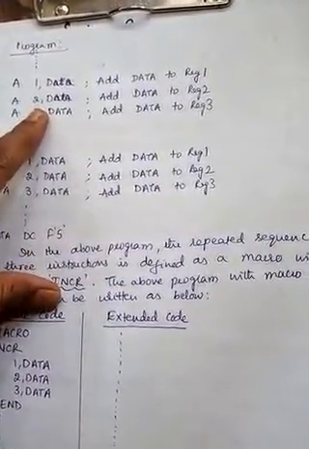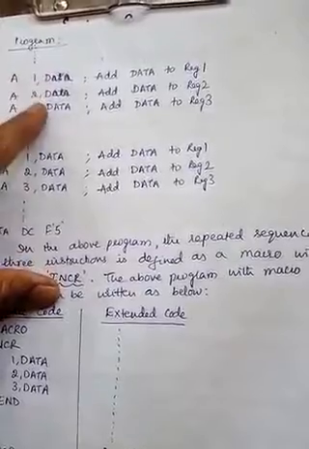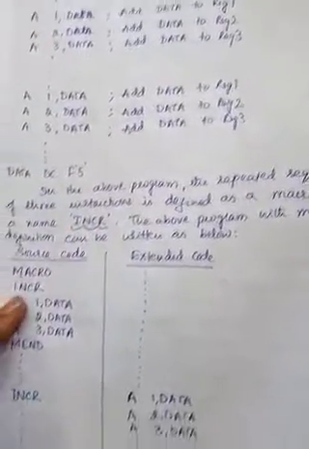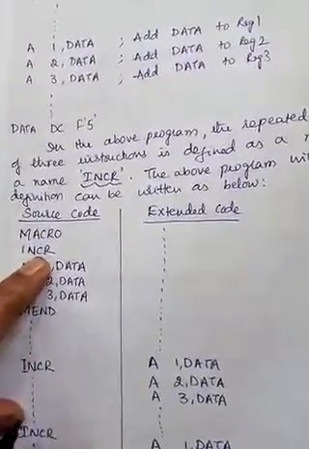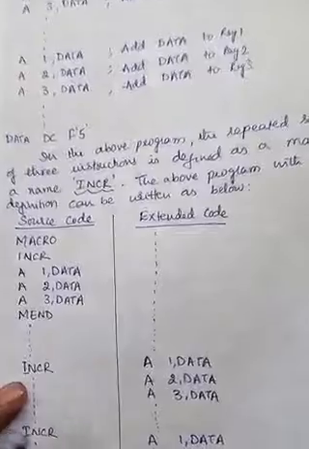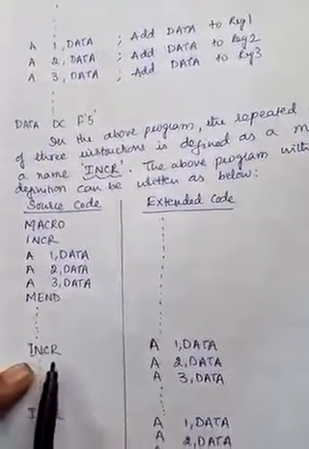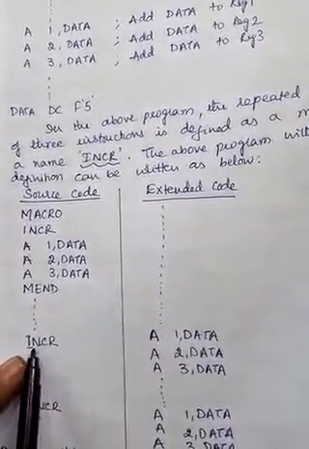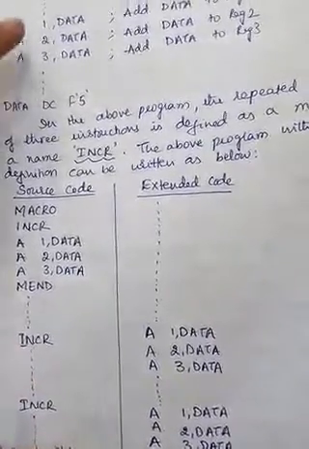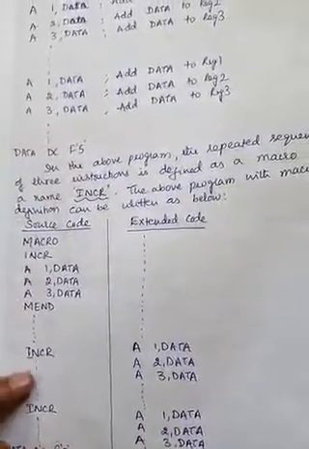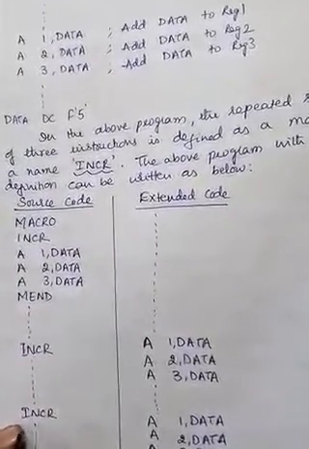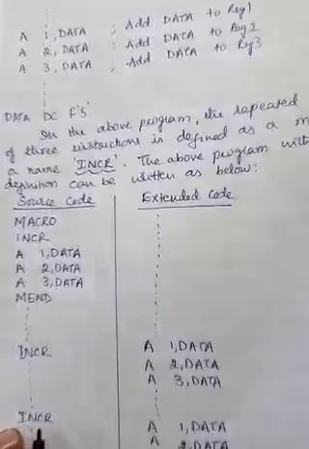Now the programmer will not write these three instructions. Instead, he has already defined these three by using the name INCR. So wherever these three instructions are to be used, he will write only the name of the macro, just INCR. Again, one more time it is repeated. At the later stages, again instead of these three, the programmer will write INCR.